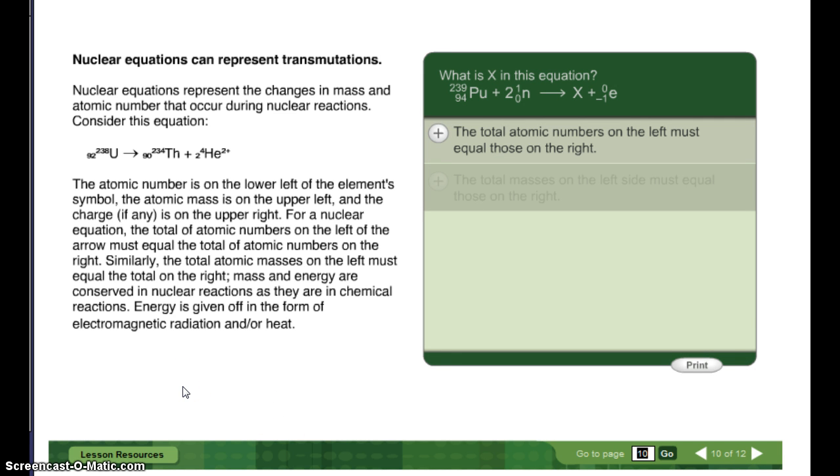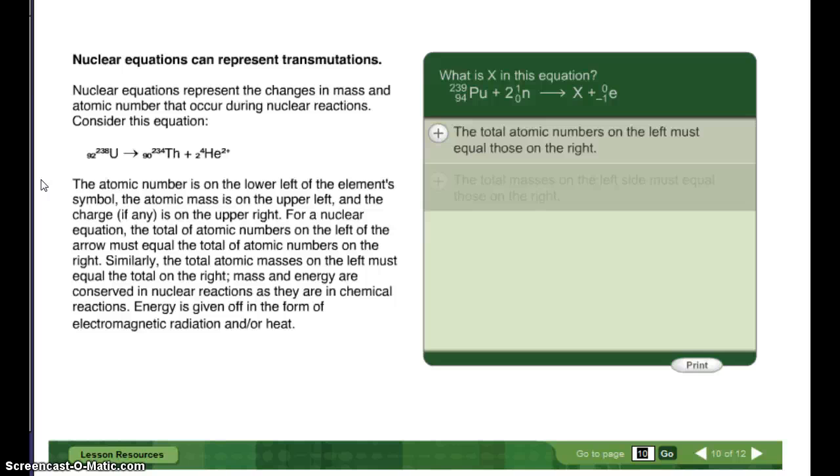Nuclear equations can represent transmutation. Nuclear equations represent the changes in mass and atomic number that occur during nuclear reactions. Consider this reaction: uranium-238 turns into thorium plus a helium nucleus. The atomic number is on the lower left of the element symbol. The atomic mass is in the upper left, and the charge, if any, is in the upper right.